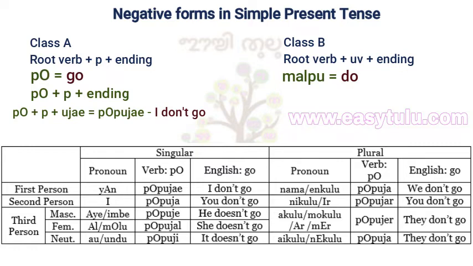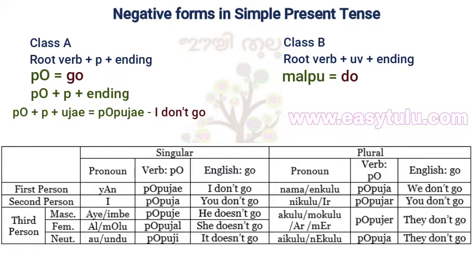Nama or enkulu po puja, we don't go. Ir or nikulu po pujar, you don't go. Akulu or mokulu or ar or mer po pujar, they don't go. Undikulu or aikulu po puja, they don't go.